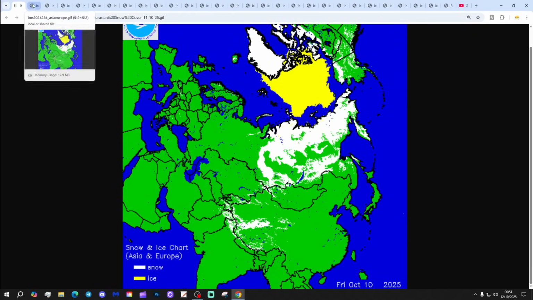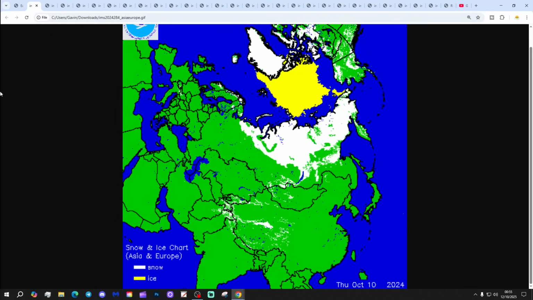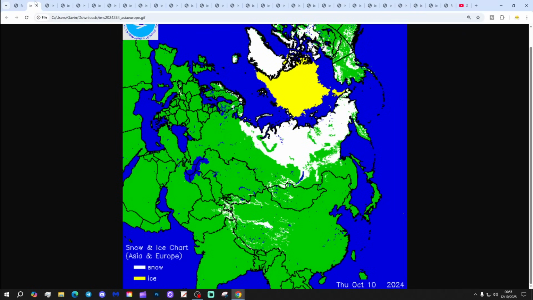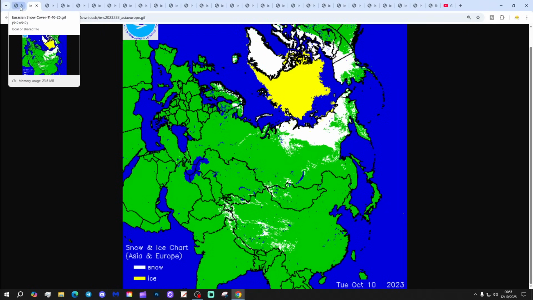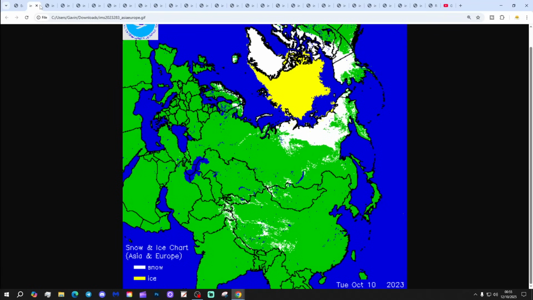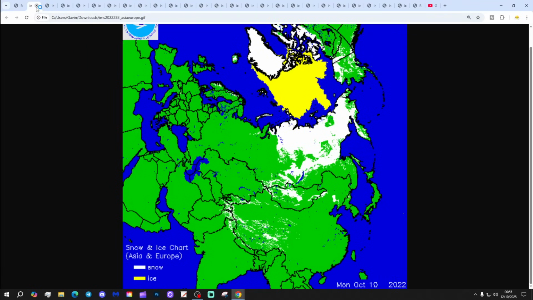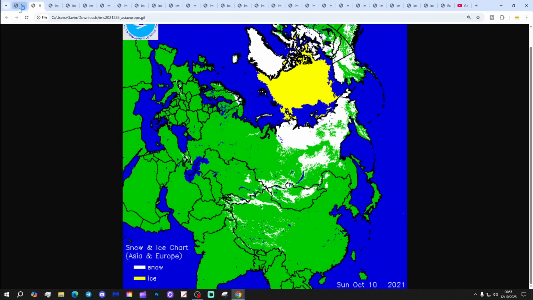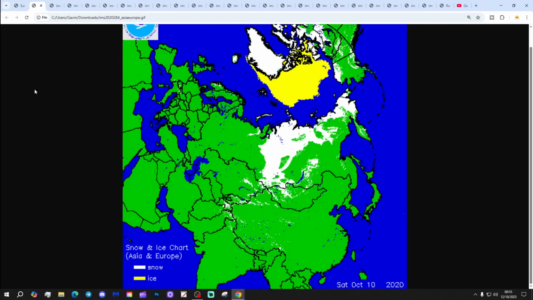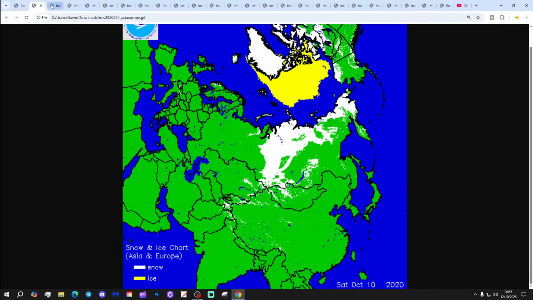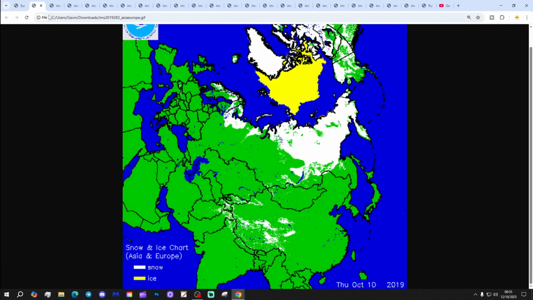Well, let's start going through them. So, this is how we're comparing to 2024, and I would say we are probably a little bit under this point in 2024 for snow cover. But we're ahead of 2023, quite substantially so, and we're ahead of 2022 as well for Eurasian snow cover. We are also ahead of 2021, and I think, again, we're ahead of 2020, but the areas covered are quite significantly different.